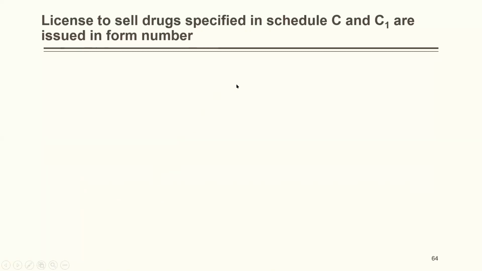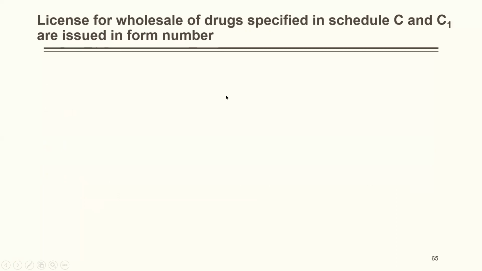License to sell drugs specified in Schedule C and C1 are issued in form number 19, 20, 21, 22. The correct answer is 21. License for wholesale of drugs specified in Schedule C and C1 are issued in form number 20A, 21A, 20B, 21B. The correct answer is 21B.